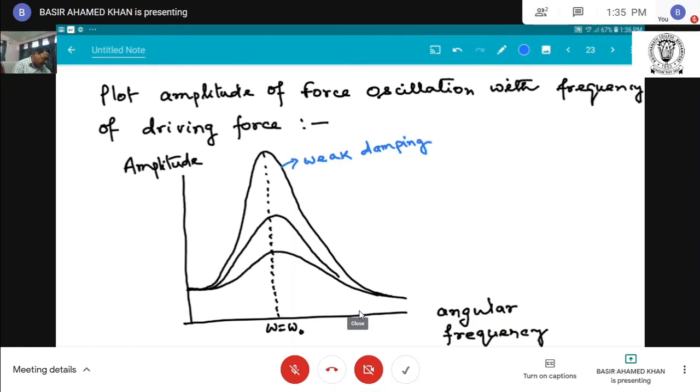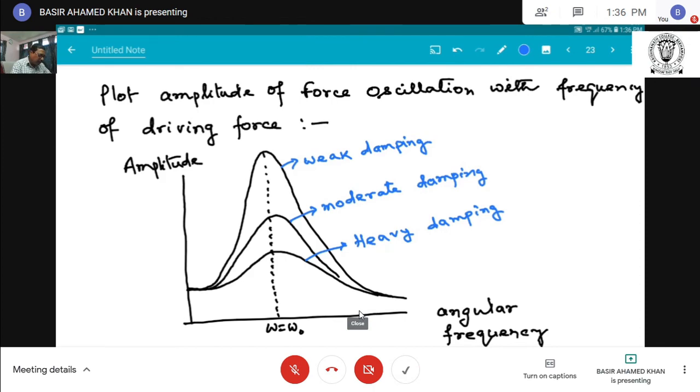This is moderate damping, and this is the large damping or heavy damping. This is heavy damping. This is the curve of amplitude versus angular frequency.